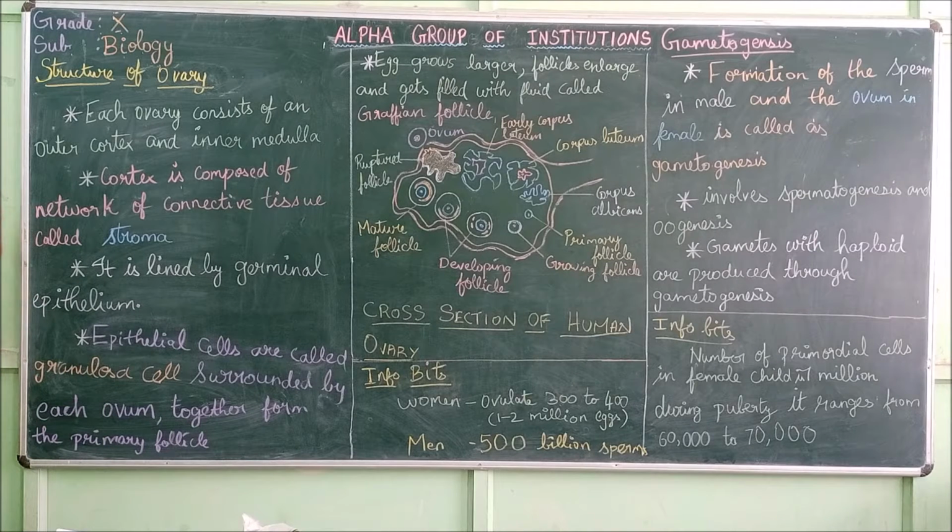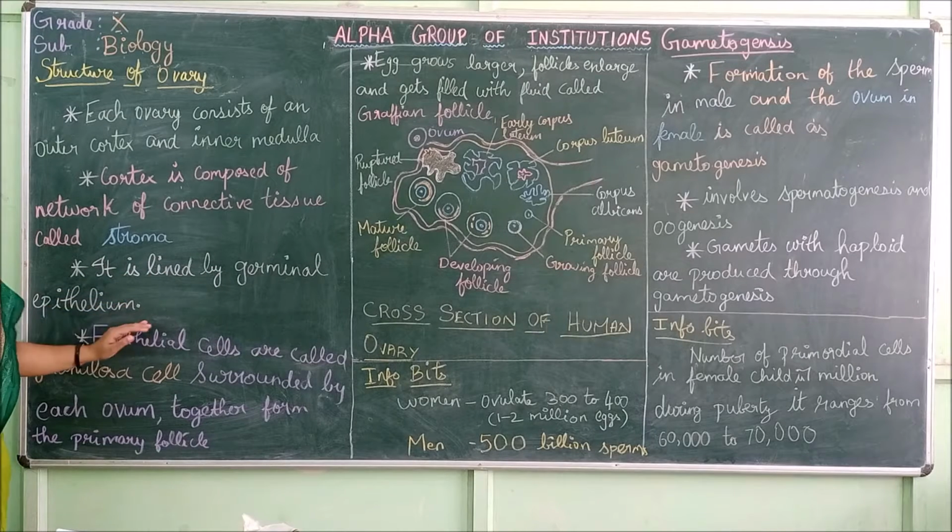So what happens inside the ovary? Many small ovules, that is the eggs, will be present. It is made up of an outer cortex and an inner medulla. The cortex is made up of a connective tissue called stroma, and this stroma is lined by a germinal epithelium.